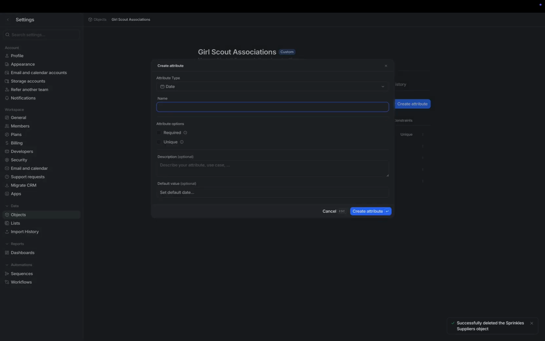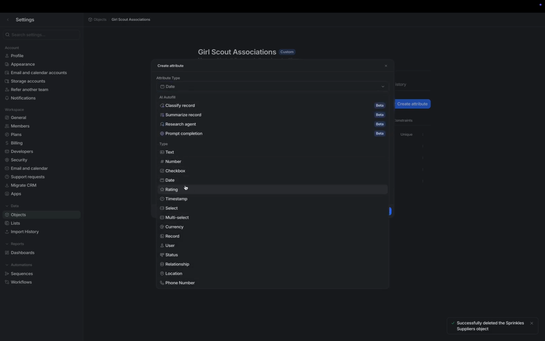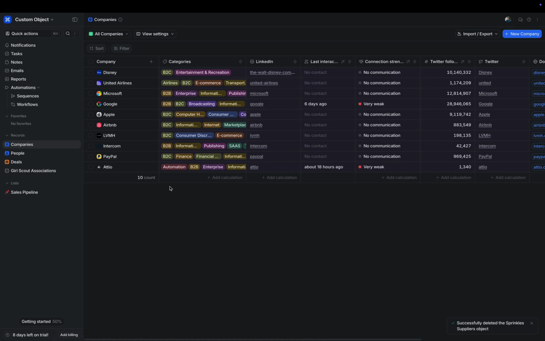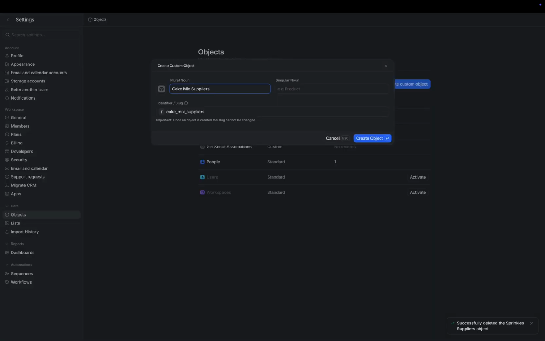Let's say we'd like to capture the next date for which they are fundraising for their cookie event. We are selecting the date type on the attribute. We've added a description to indicate when this Girl Scout Association needs the next cookie donation. Back on the main homepage, we can see that the Girl Scout Associations custom object has been created. Each new data type that we create is essentially a brand new table.